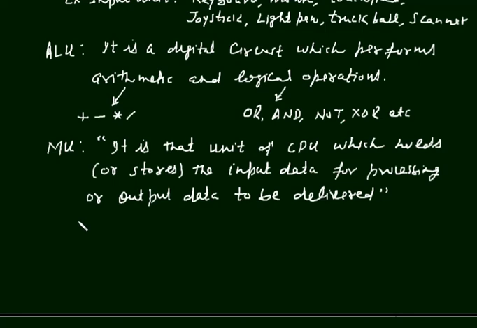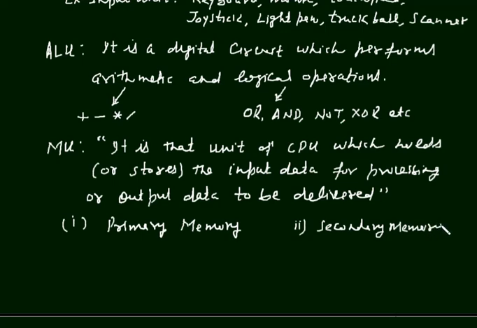There are two types of memory in a computer. One is primary memory and the other one is secondary memory. This primary memory is further of two types.